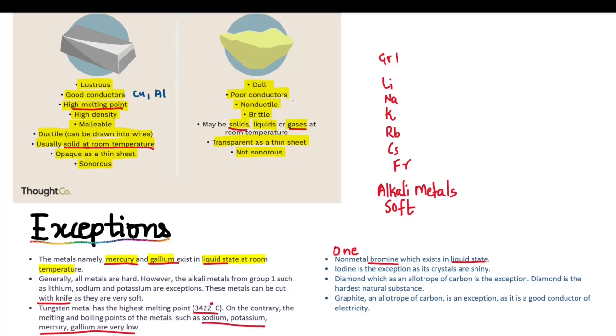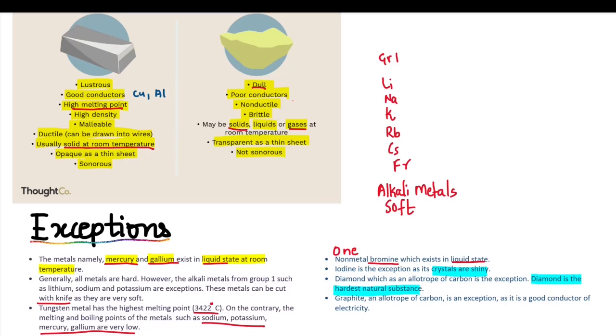Let us see the exceptions in non-metals. We studied that the non-metals are dull. But iodine is the exception. Its crystals are shiny. Diamond, which is an allotrope of carbon, it's a non-metal, but diamond is the hardest natural substance. We know that non-metals are usually soft. They are not hard.